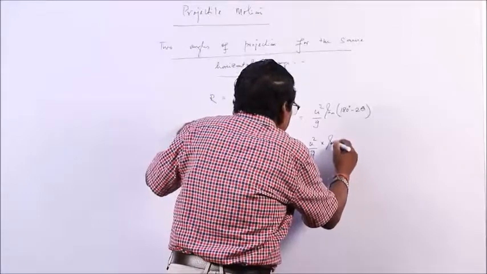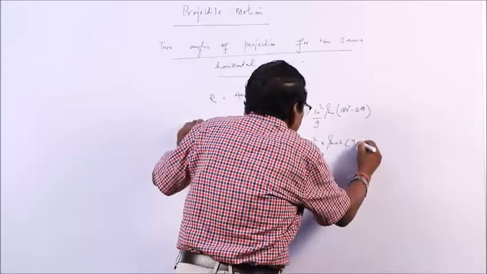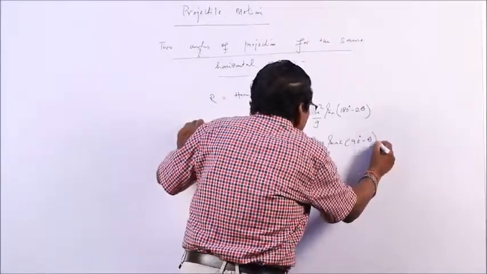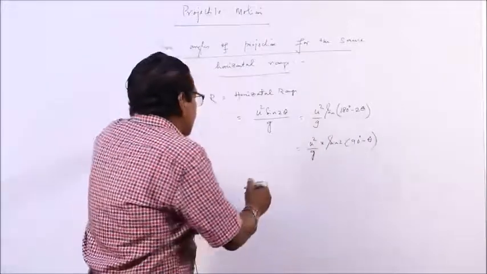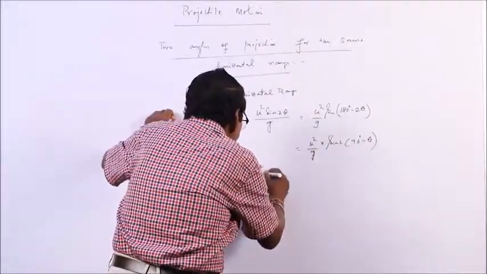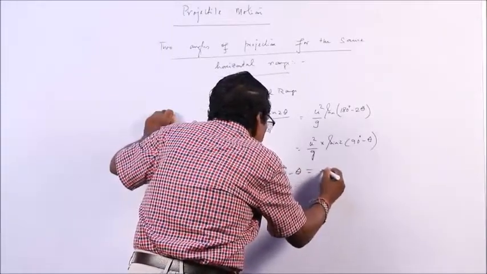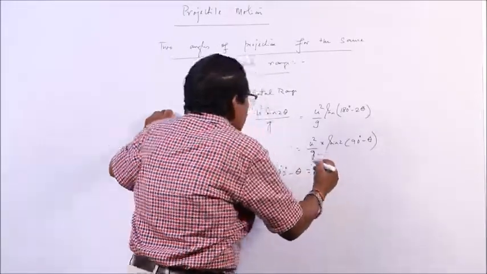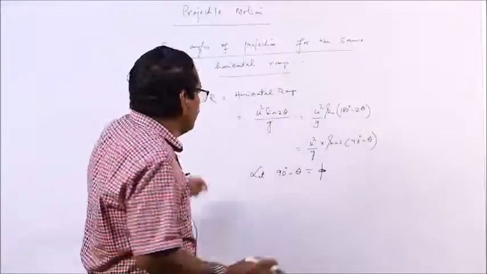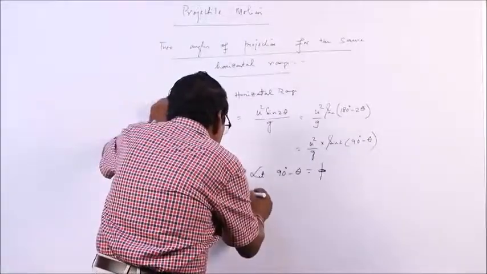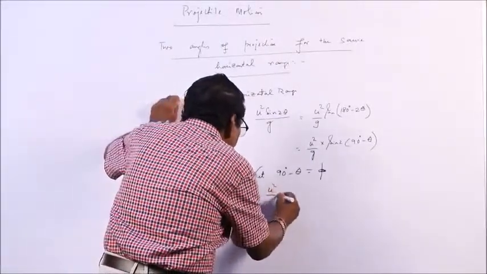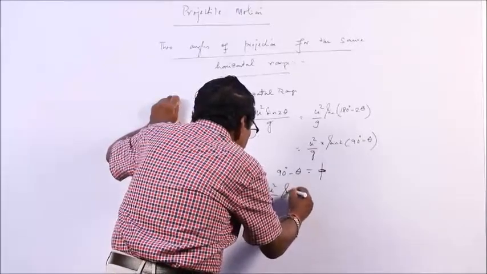That is u square by g into sin 2 (90 minus theta). Let 90 minus theta be equal to phi. Suppose 90 minus theta is phi. So, range becomes equal to how much? U square by g sin 2 phi.